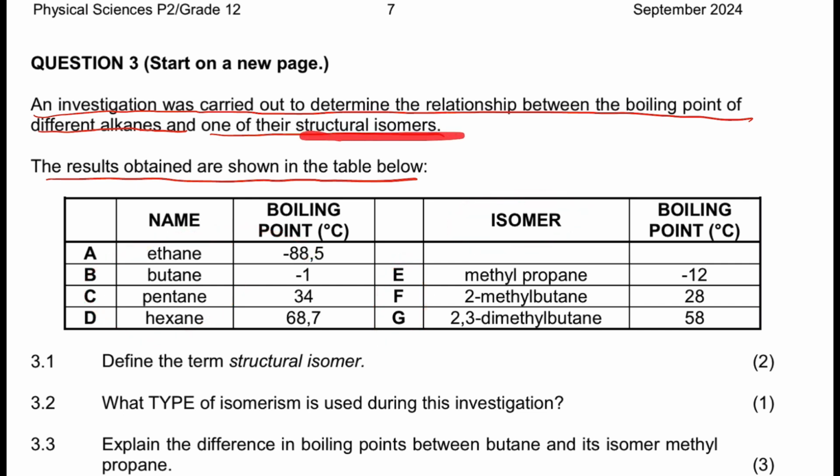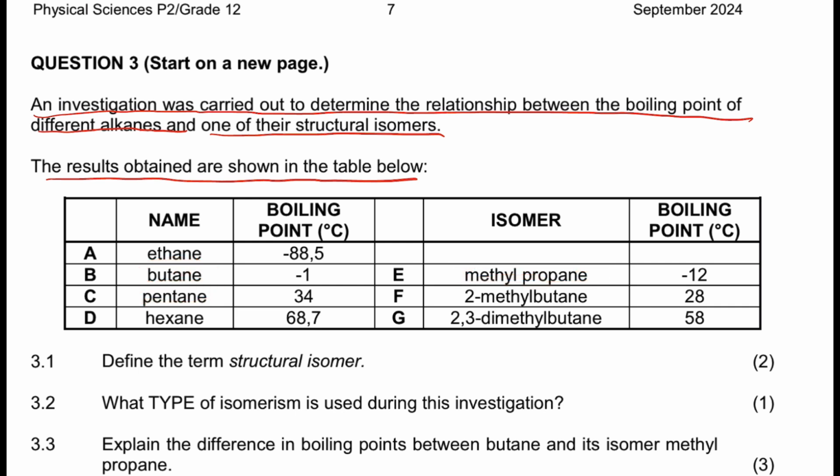And what type of isomers? Structural isomers. You need to understand the structural isomers, right? These types of isomers are chain isomers of this one. These ones are branched, right? And this one is less branched. These are straight chain and less branched, right? For ethane, we are not given the isomer. We are given butane, and butane has its isomer, which is methylpropane. How do you know the isomer? 4 carbons and 4 carbons. That's 3 carbons plus 1, it makes 4, and then the hydrogen will be the same. So the molecular formula of this will be the same.